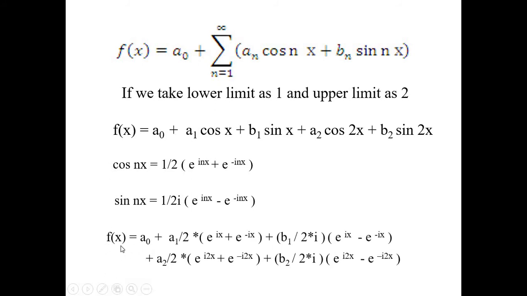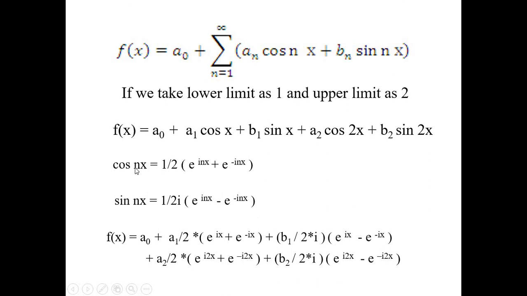It will look like f(x) equal to a naught plus a1 by 2 into, and here cos x, N value is 1 here. So if we put n equal to 1, the equation will become e to the power ix plus e to the power minus ix divided by 2. That I have just written here. Similarly, if n equal to 1 in sin nx, then this will be e to the power ix minus e to the power minus ix divided by 2i. So this is b1 divided by 2i, and this whole expression.